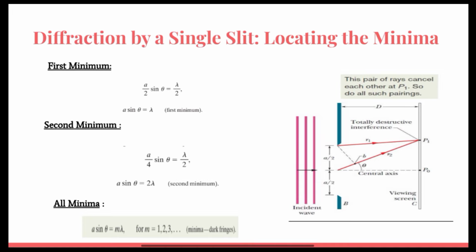For the second minima, split the slit into 4 zones, each of width a by 4, and after some similar calculation, we will have a sin theta equals 2 lambda. This is the second order minima. Thus, for all the minima, we can write the equation a sin theta equals m lambda, where m is 1, 2, 3, 4, etc.